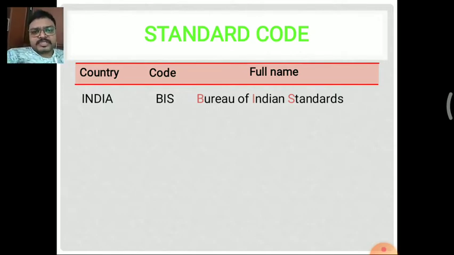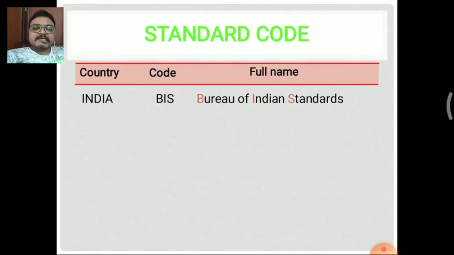Coming to the first one, our country India, the code is BIS, the Bureau of Indian Standards. We regularly see in gold shops or jewelry shops that a BIS hallmark is printed on the back side of the jewelry.